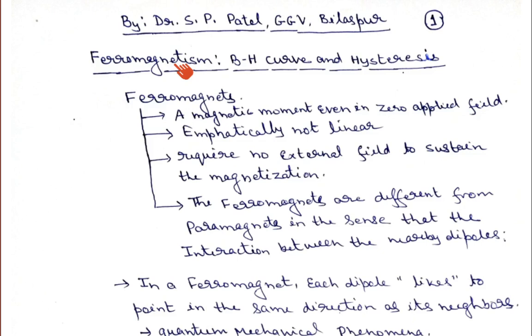So I have solved several numerical problems based on magnetic field due to circular current, magnetic field due to spinning sphere, and then I introduced magnetic dipole moment due to circular current, square current, and magnetic dipole moment due to spinning sphere.